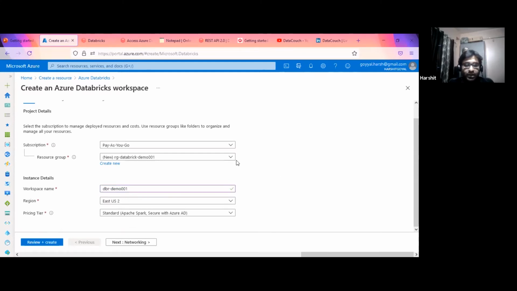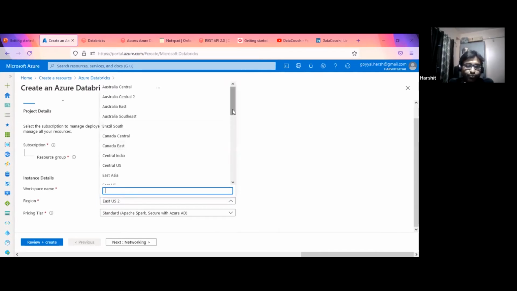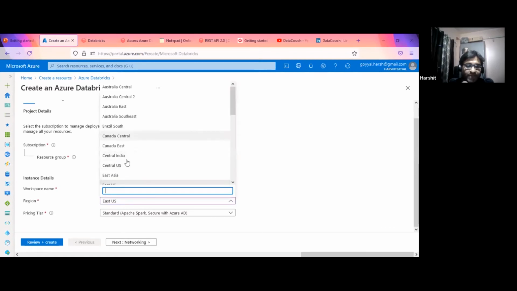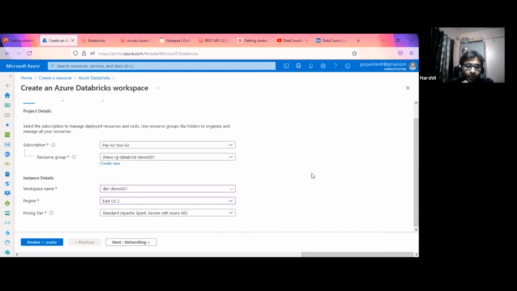Here we can decide which region we want to use. Mostly I use East US or East US 2, because these are Microsoft's primary regions and all the services are available there, so I always prefer East US. So I have selected the East US region.